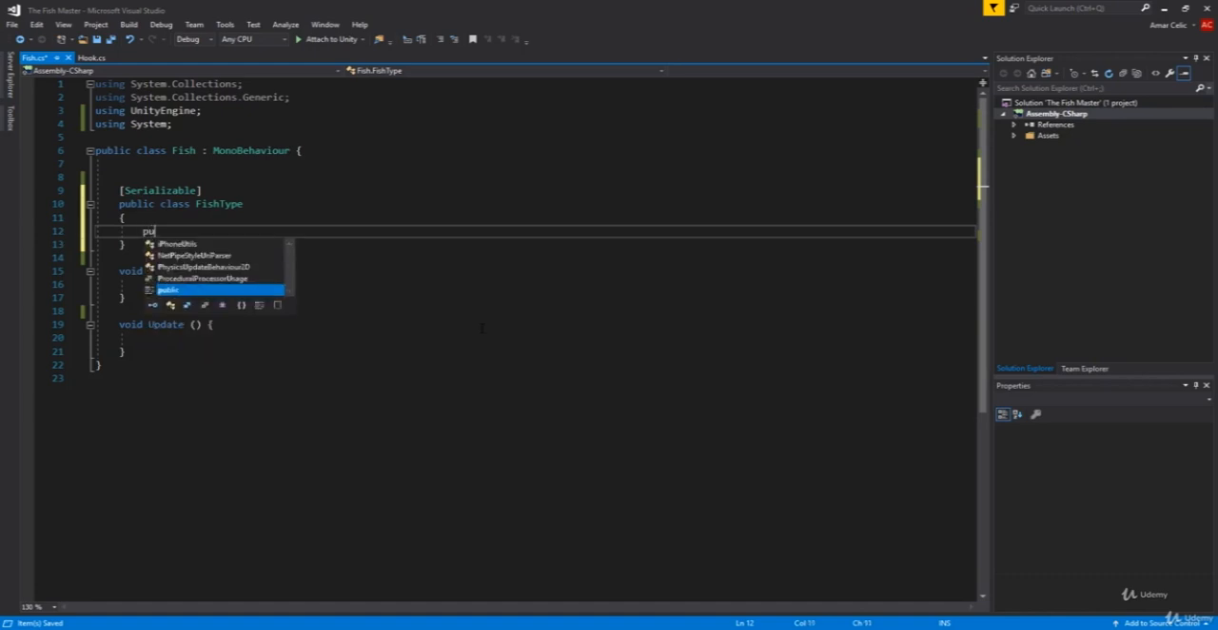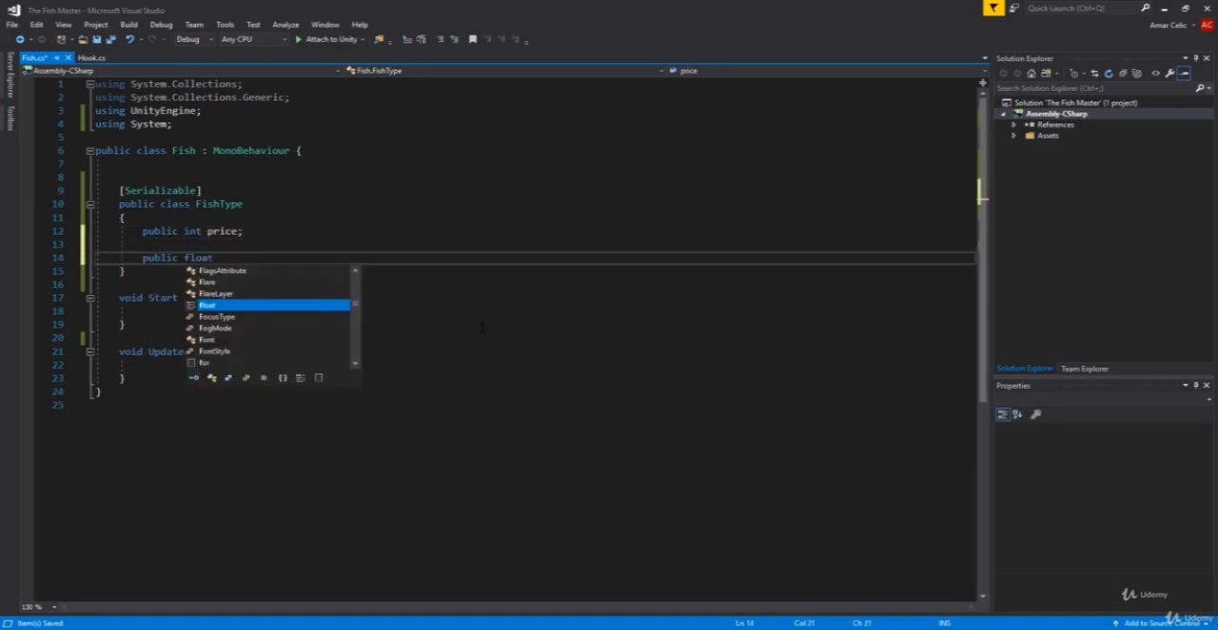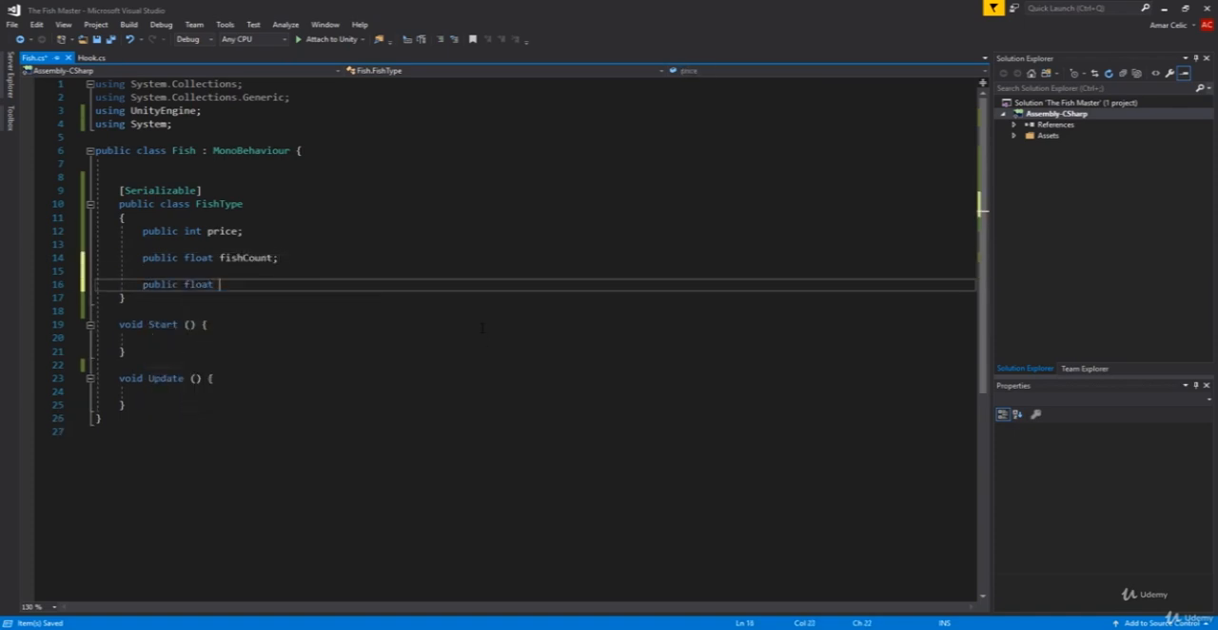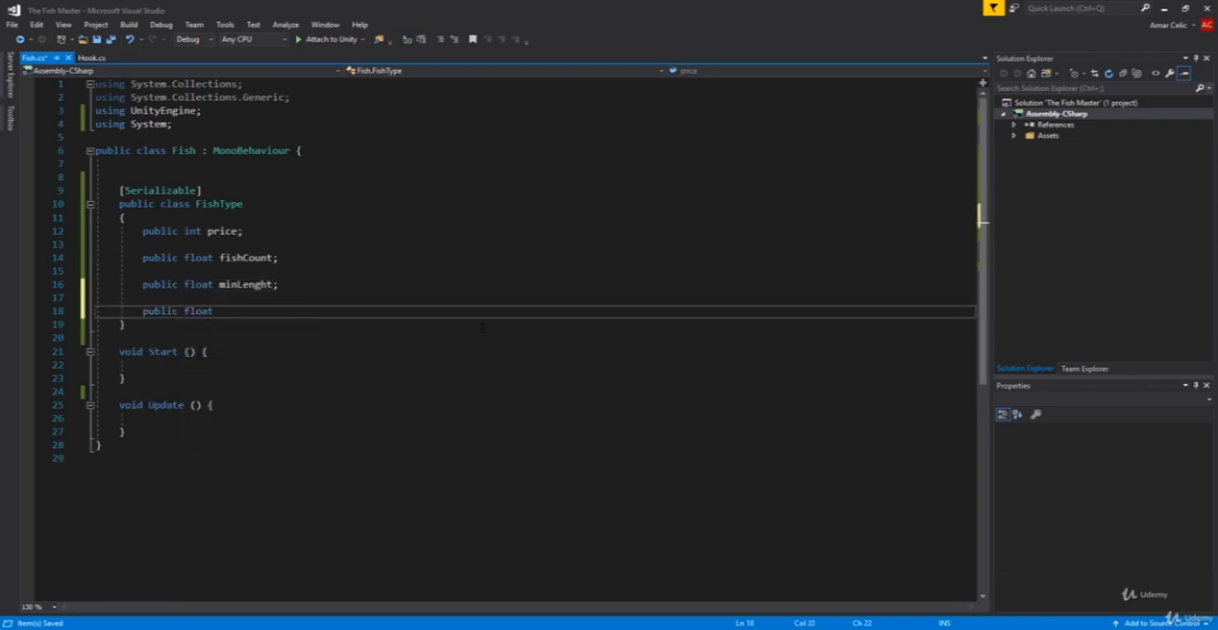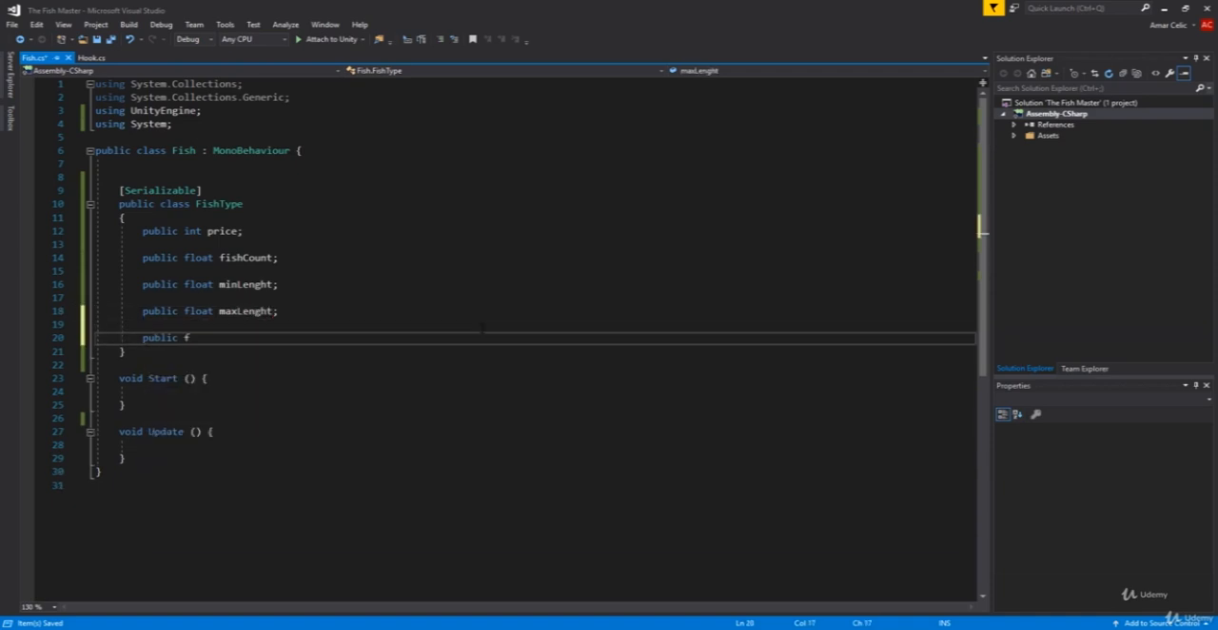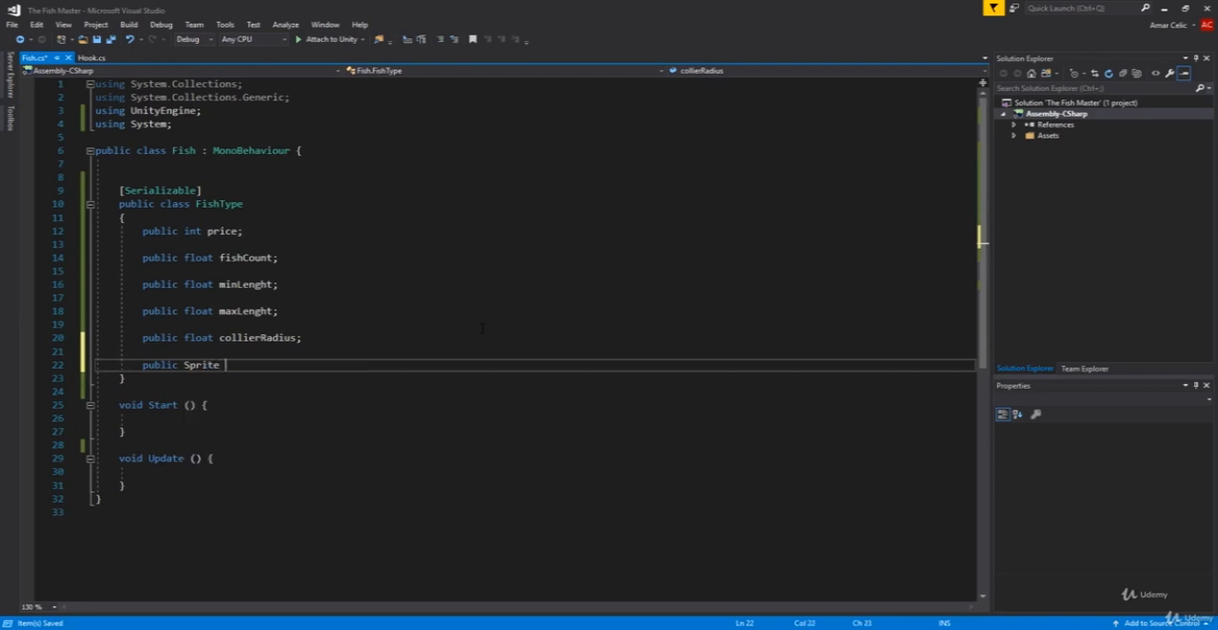Actually, what we're gonna do, we're gonna have our public int price. Then we're gonna have our public float fish count, then our public float minimum length, then public float maximum length, and then we're gonna have our public float collider radius, and last but not least public Sprite, which we're gonna call sprite. So sprite like this. So what do I mean by that?